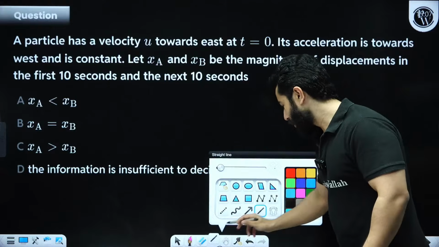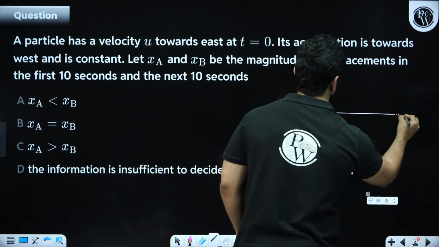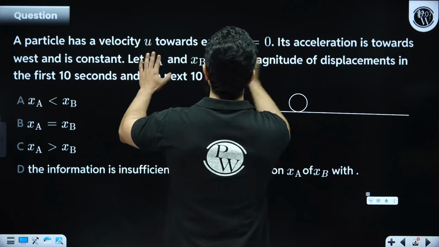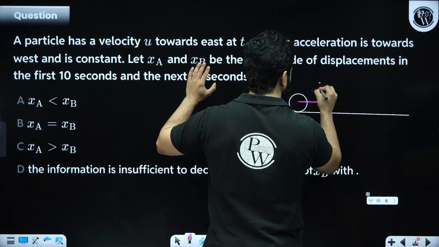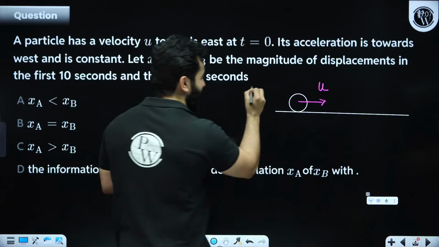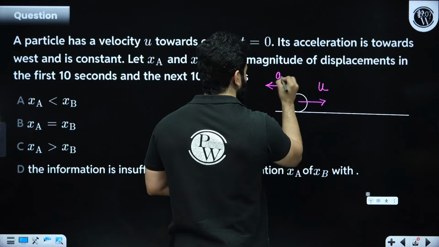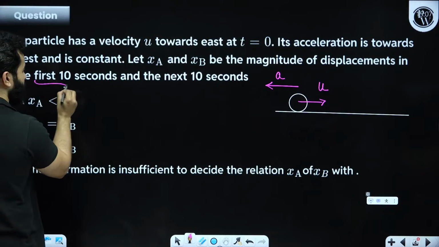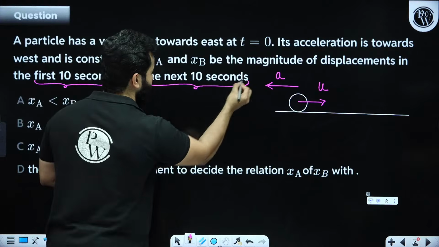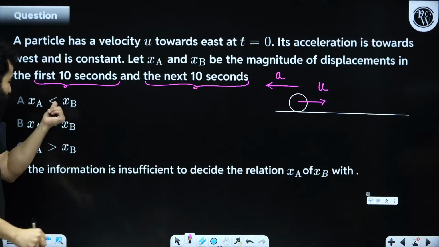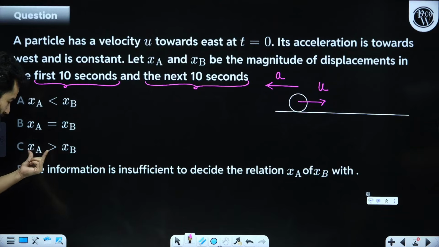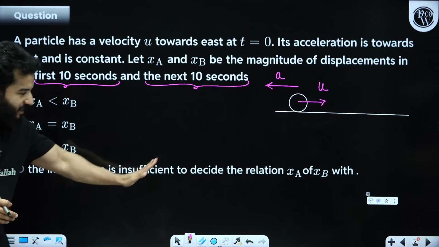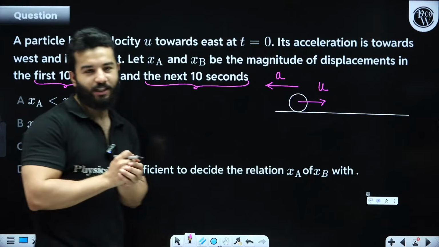So the question is basically saying that let's suppose we have a body like this. All right, please see, we have a body like this, and this body is moving towards east. So it has some initial velocity towards east and acceleration is acting towards west. Then they are saying let xa and xb be the magnitudes of displacement in the first 10 seconds and the next 10 seconds. Then please tell me whether xa will be less than xb, or both of them are going to be the same, or xa is greater than xb, or again the answer should be D. That means the information is insufficient to decide the relation of xa and xb.